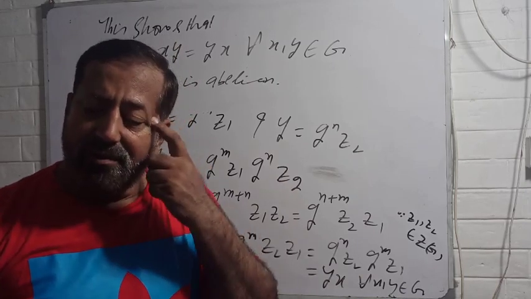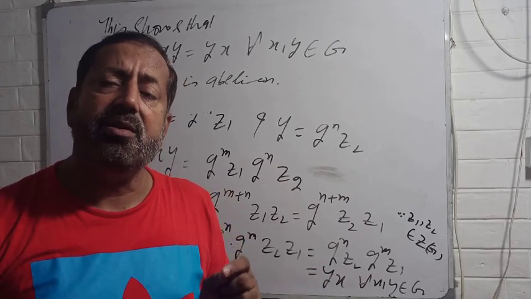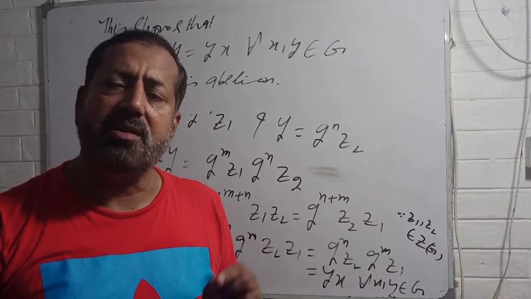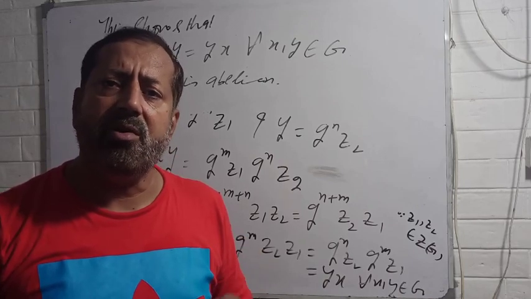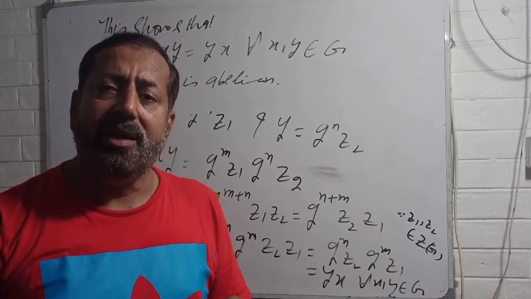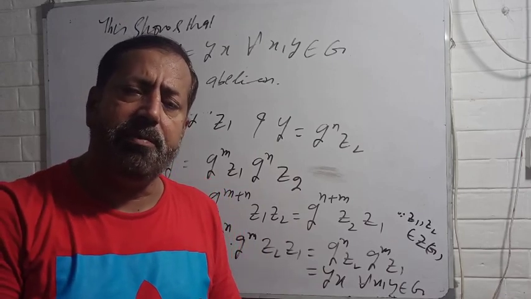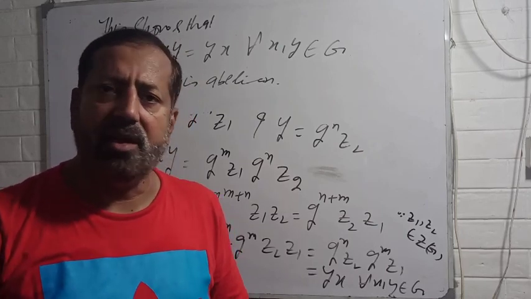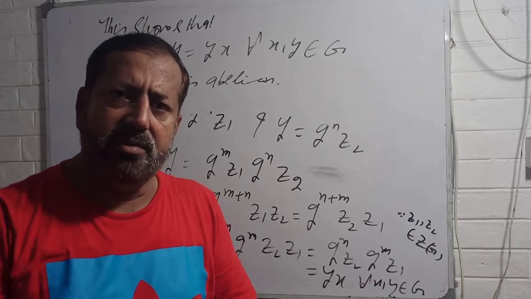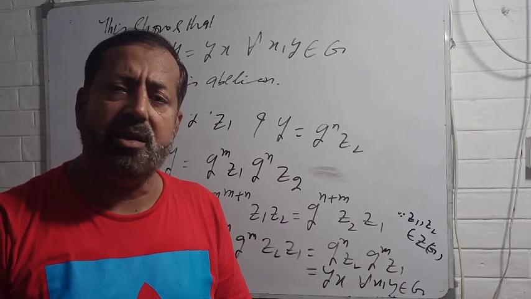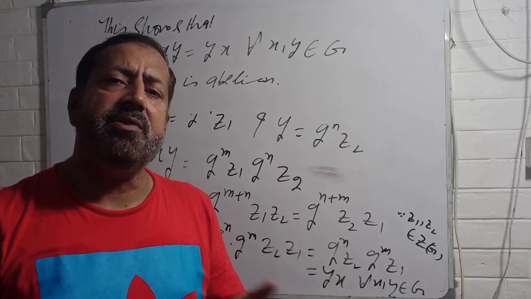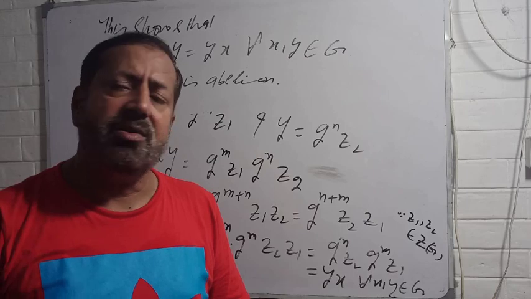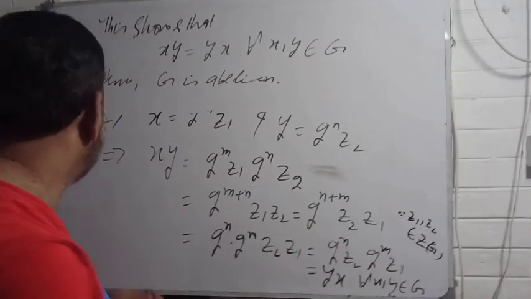Okay, now we will use this theorem to establish that a group of order p square is always abelian. You know that a group of order p square is in fact a p group. Hence, all those p groups whose orders are p square must be abelian. Like a group of order 49. I have a question. Can you tell me whether a group of order 49 is abelian or non-abelian? So since 49 is 7 square, it's a 7 group and its order is 7 square, so it must be abelian.